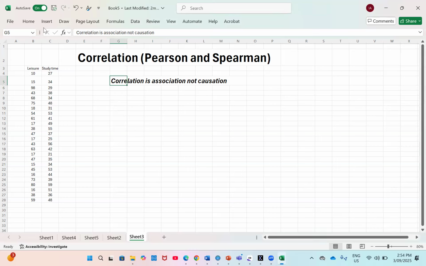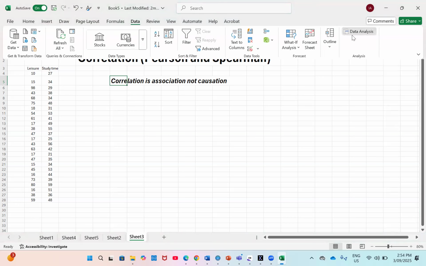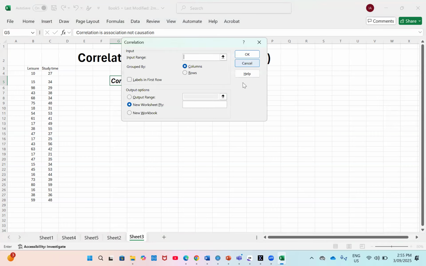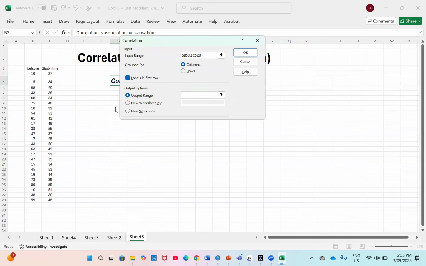There are two ways. So I'm going to start with Excel, then I'll take you to SPSS. So with Excel, I'll go to data, click on data analysis, and then select correlation. And then when I click on OK, I have to just select all my data sets, which in this context, I'm just trying to look at the relationship or the association between leisure and study time. So first rows, and then I come to the output, and then I say okay.